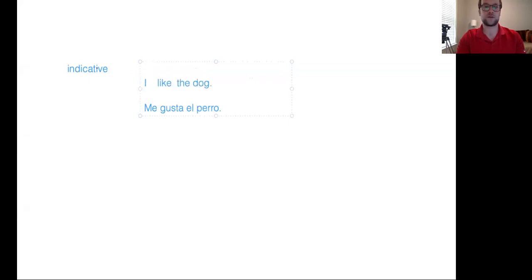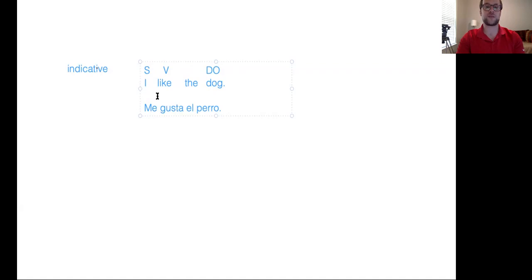Let me spread these out a little bit. Okay, this would be our subject, right? I'm doing the liking, so this is going to be the verb, right? And the direct object of the sentence would be the dog, right? I like what? I like the dog. Subject, verb, direct object.